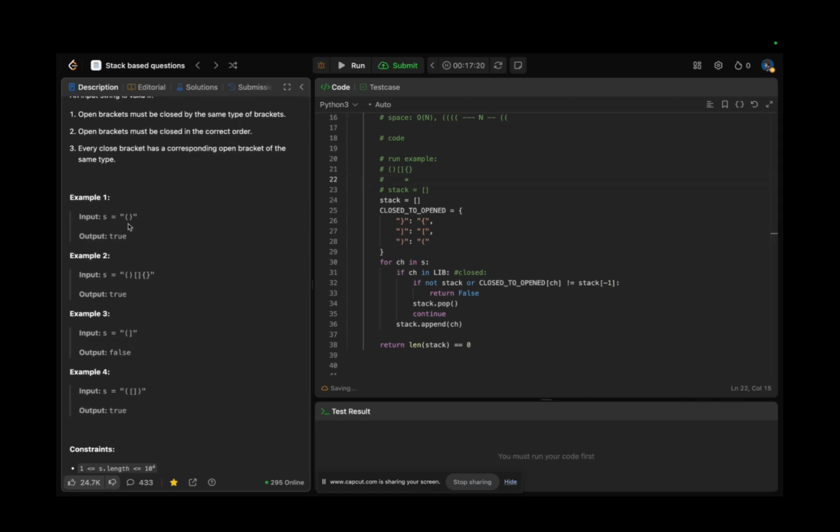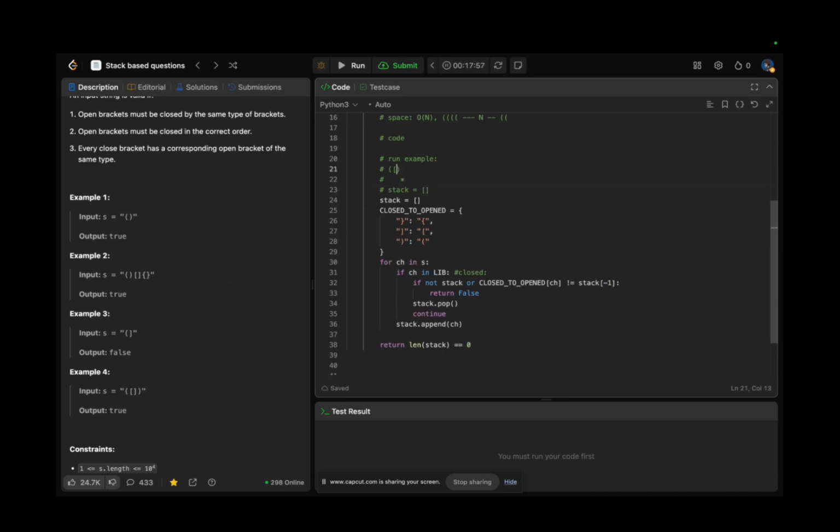Okay, if we have a case like this, we have a stack, we have an opened one, and the second one would also be an opened one, because we go here and we can go to the next. Then we're going to a closed one, and we can see that the stack is not empty, and actually the last element is the same. Actually we are popping and continuing to the next element, and the closed one would also be removed. Yeah, everything is fine.